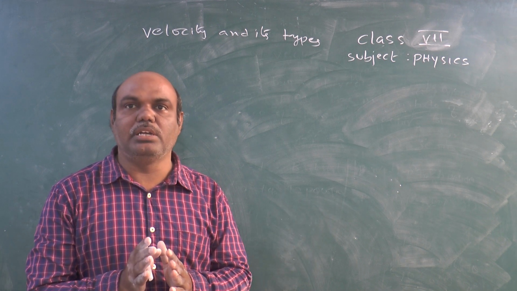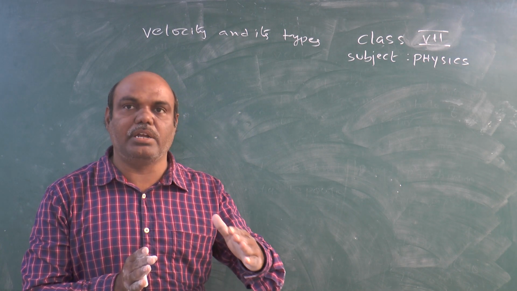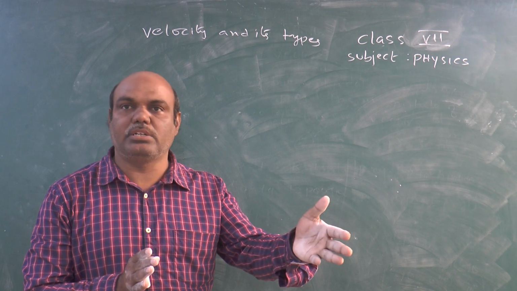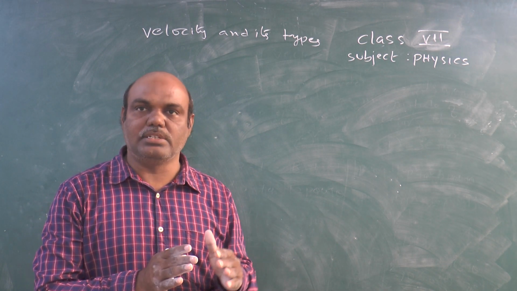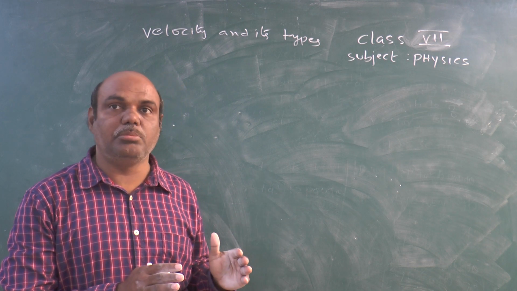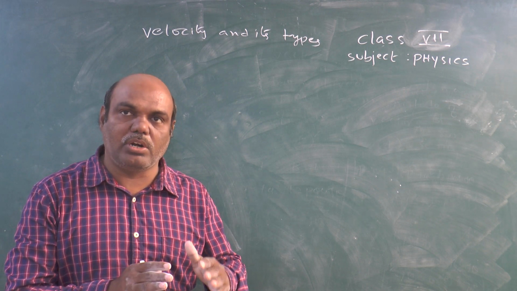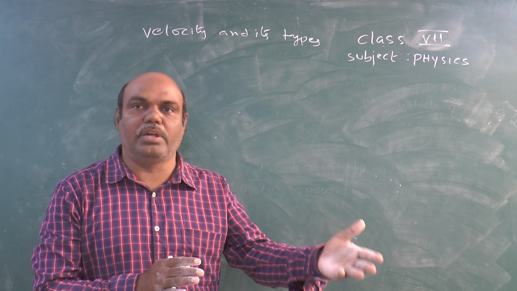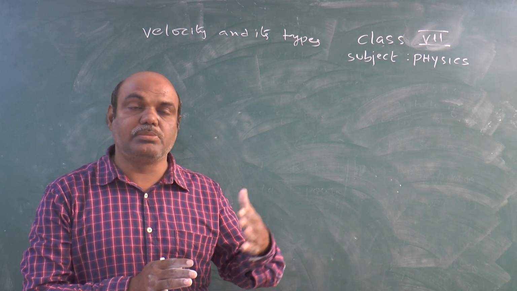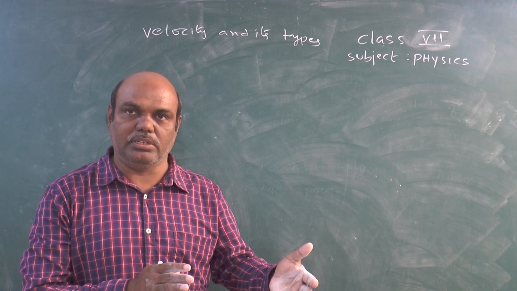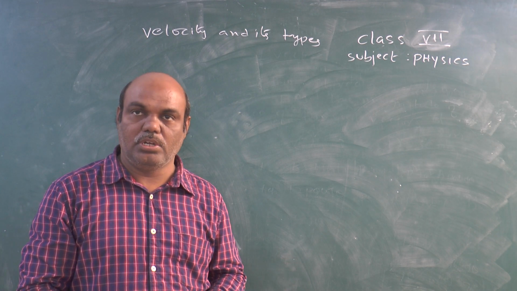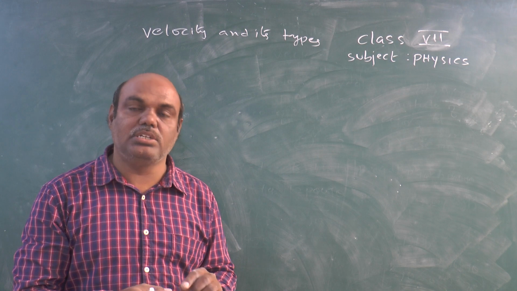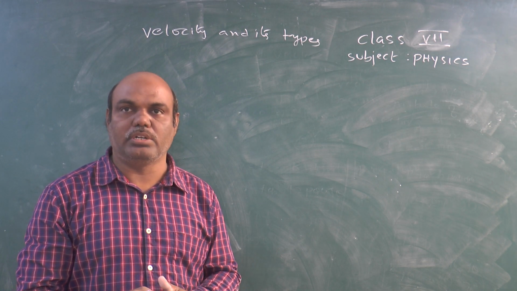Speed is nothing but the distance traveled by a body per unit time, so there is no need for any direction consideration. But velocity means the displacement of a body per unit time. Displacement is a vector quantity, having magnitude and a specific direction also. That's why velocity is also a vector quantity.